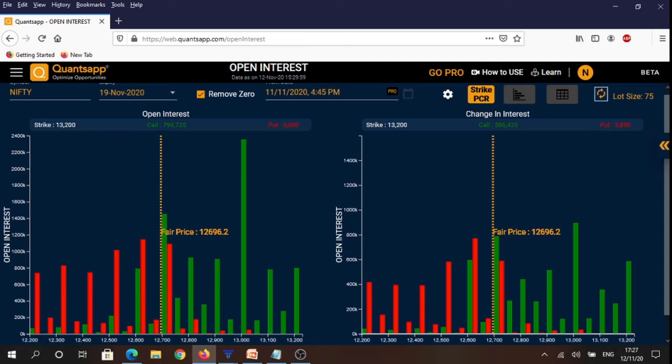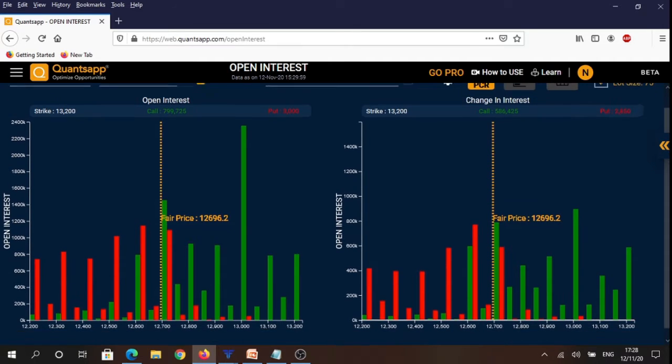As you all know, the 12th November weekly expiry contract expired today at 12,690 spot, and max pain was 12,650 for the 19th November weekly expiry levels. So today we were near to 12,650 levels. So option writers would have theoretically not made losses in this 12th November weekly expiry.